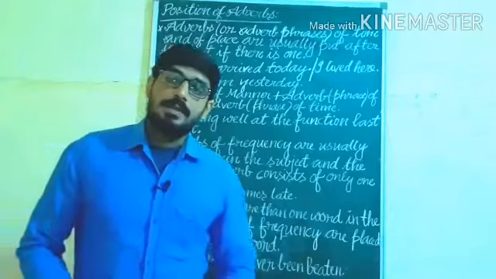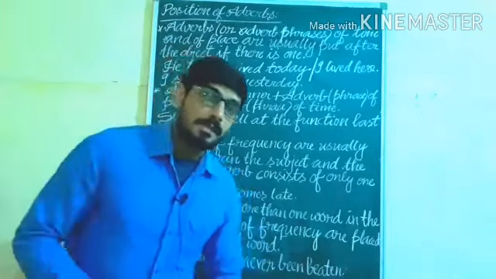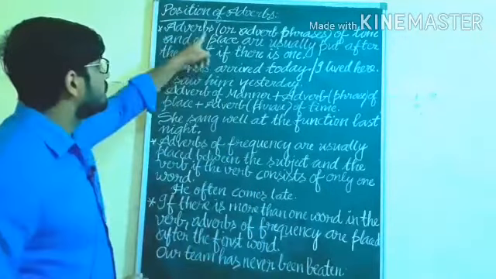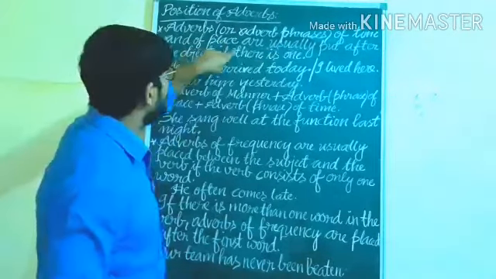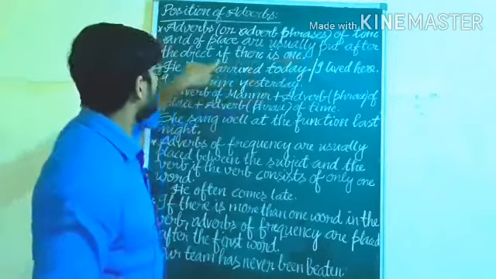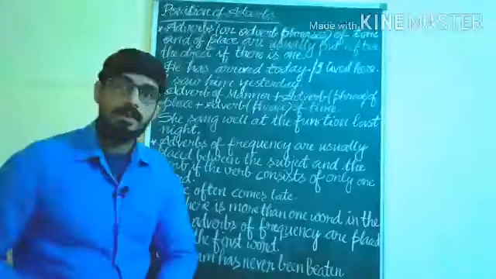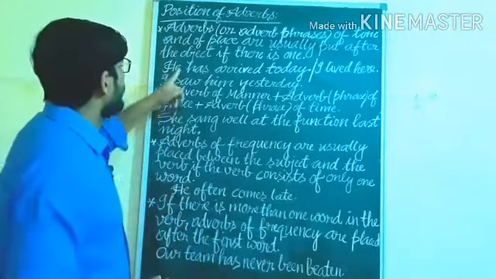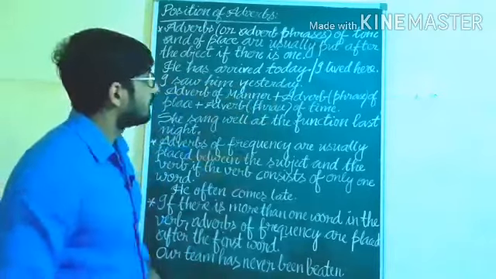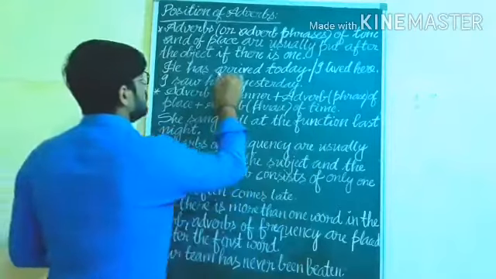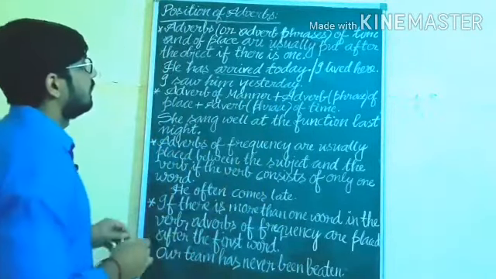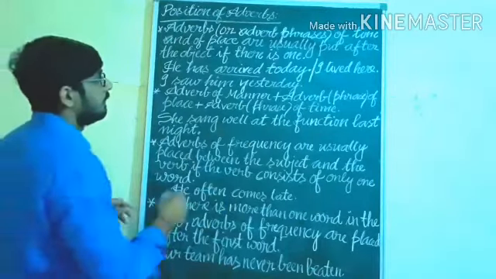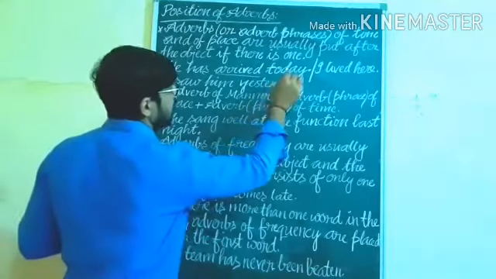Dear students, we will see here the position of adverbs. Adverb phrases of time and place are usually put after the object if there is one. See the example: he has arrived today. After the verb we will use, understand, adverb phrases of time.